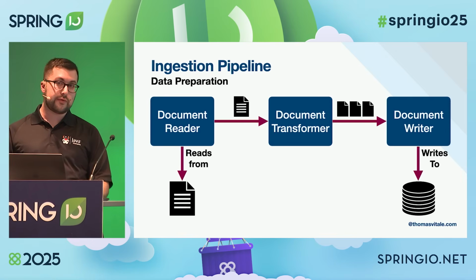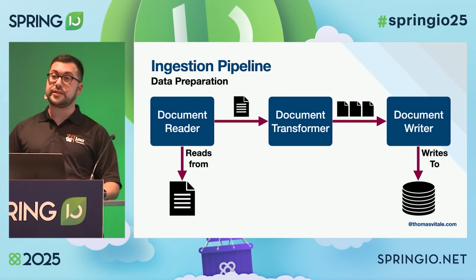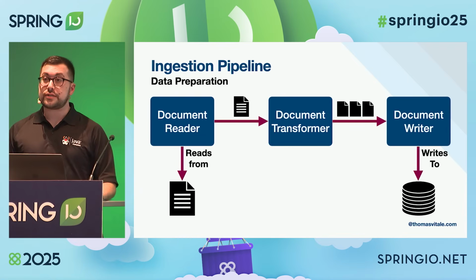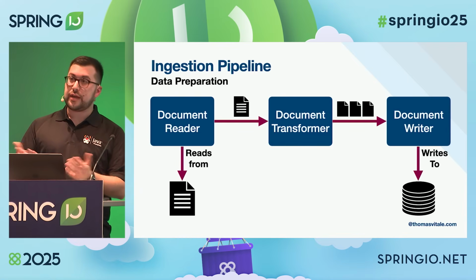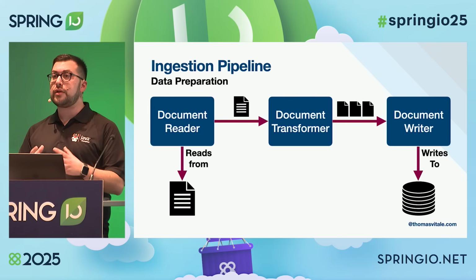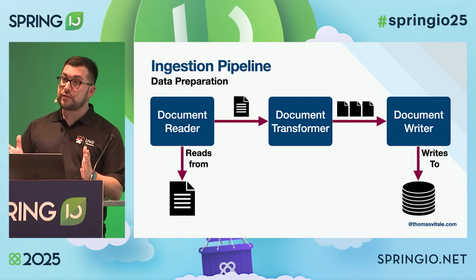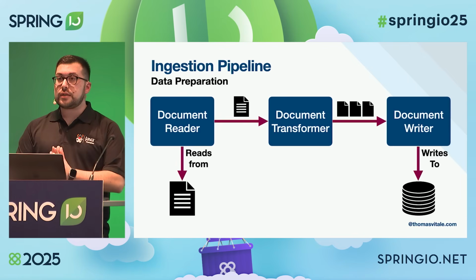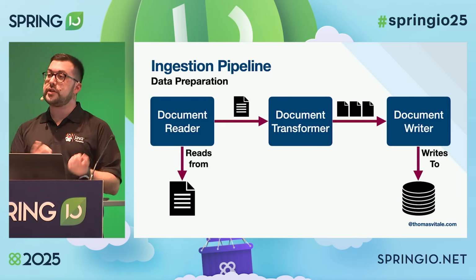Now, a common way of doing that is writing it into what we call a vector store. A vector store is a database where we can store information in a specific format, which is a vector format. So we're talking about a multi-dimensional numerical vector, a bunch of floating point numbers that all together embed the meaning of the text.